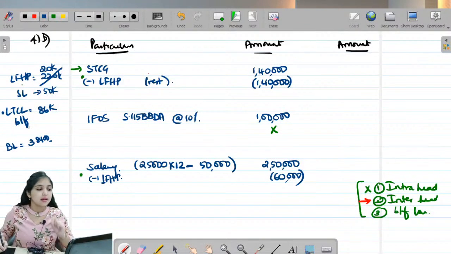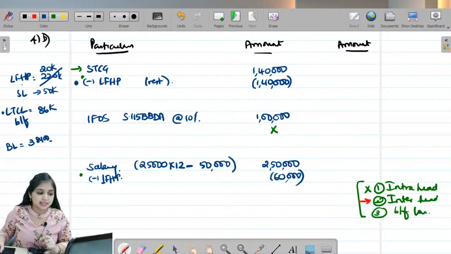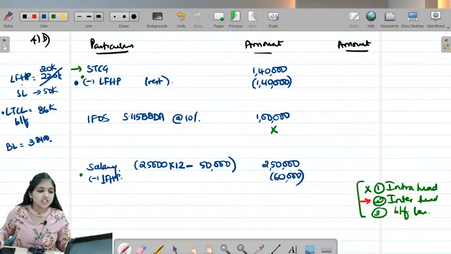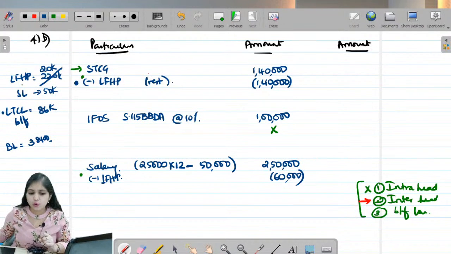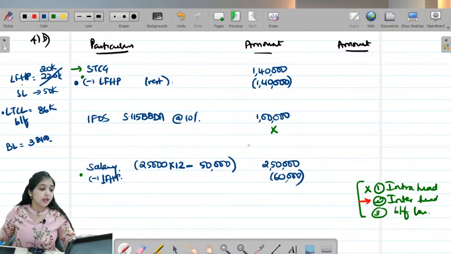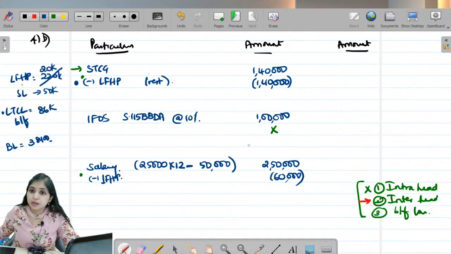Now business loss. Business loss, against what can it be set off? It can be set off against STCG, but can it be set off against salary? Tell me, can we adjust business loss against salary? Yes or no? No. Business loss can be set off against any head of income except salary. And we don't have any other head of income left.